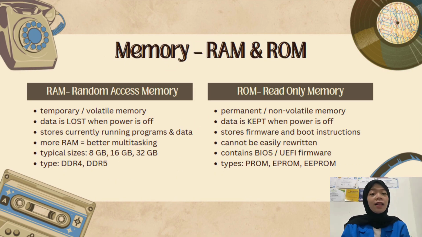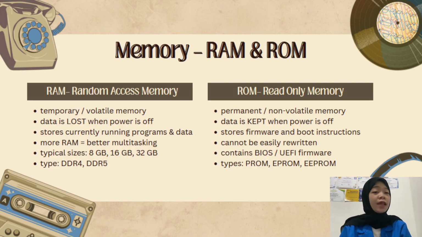Now, let's talk about memory. There are 2 main types of memory in a computer: RAM and ROM, and they serve completely different purposes. RAM, or random access memory. RAM is your computer's short-term memory. When you open a program, say Microsoft Word, it gets loaded from storage into RAM. The CPU then reads from and writes to RAM to do its work.